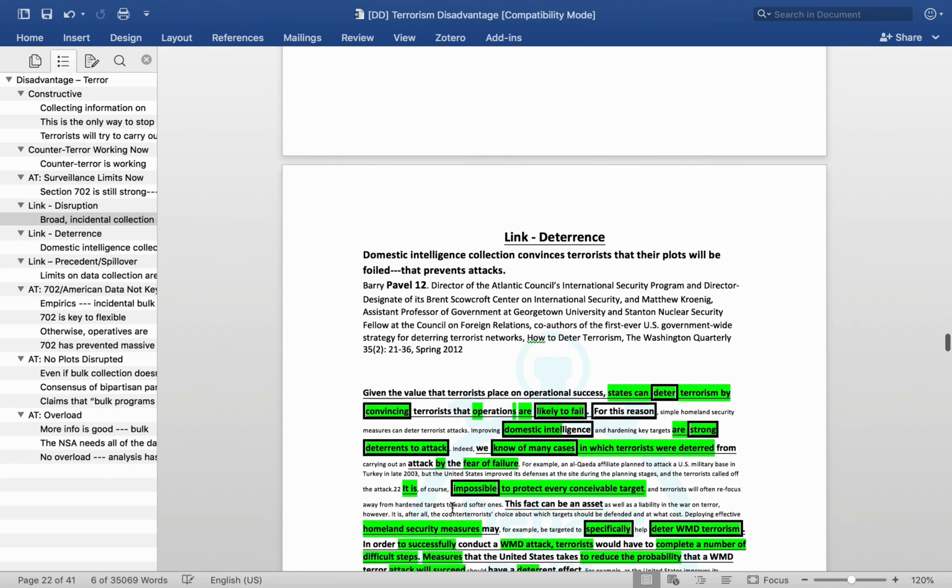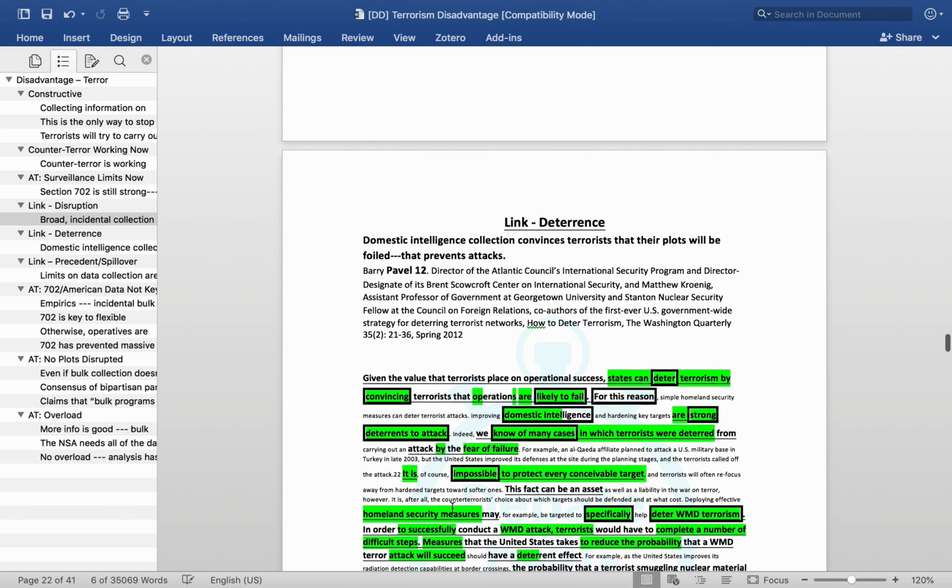A second link argument is deterrence. This one is really powerful because it doesn't rely on actually demonstrating that NSA surveillance is effective. All it requires is demonstrating that the terrorists believe it is effective. So if you're able to convince terrorists their plots will be foiled, they may not even bother trying in the first place, which is the Pavel evidence.